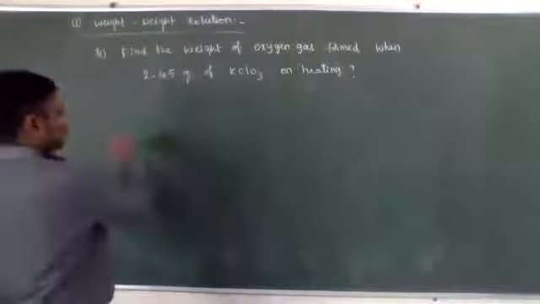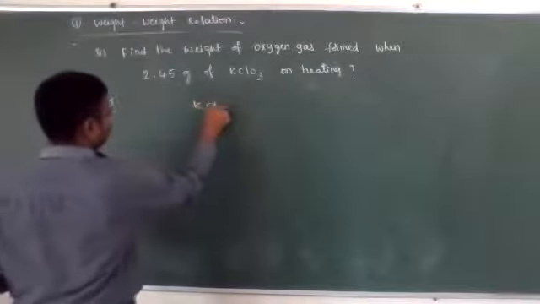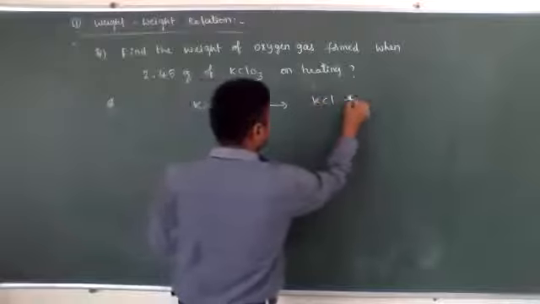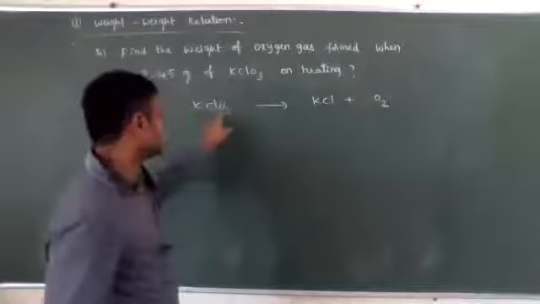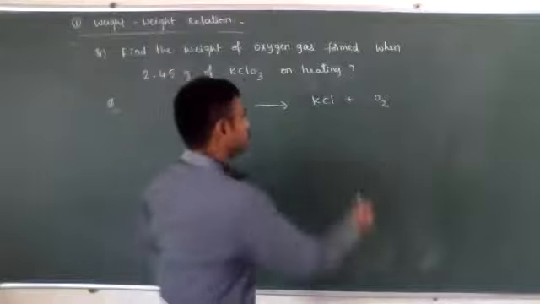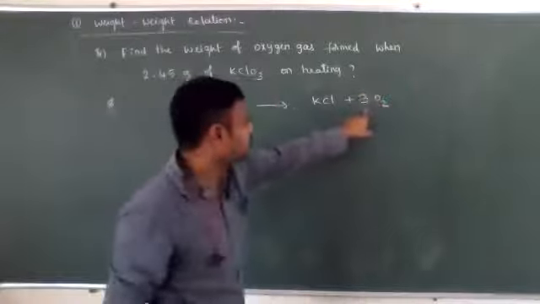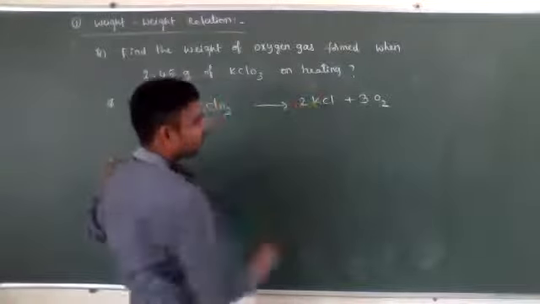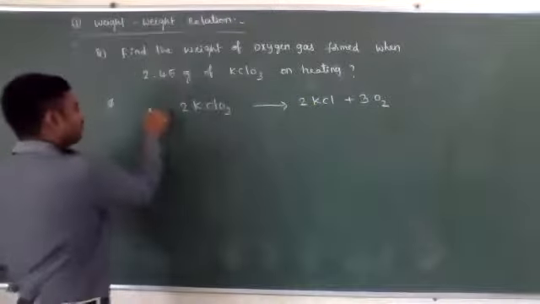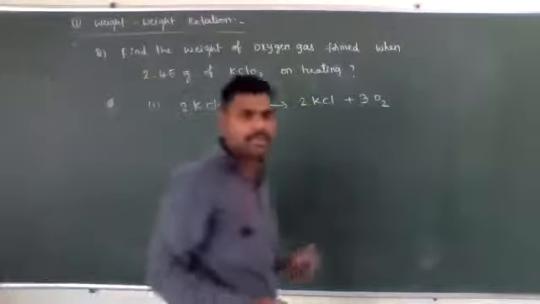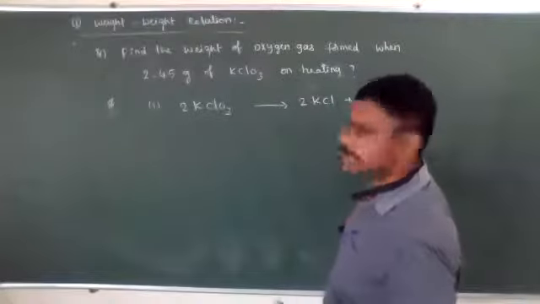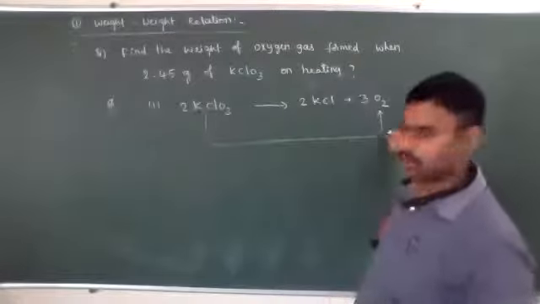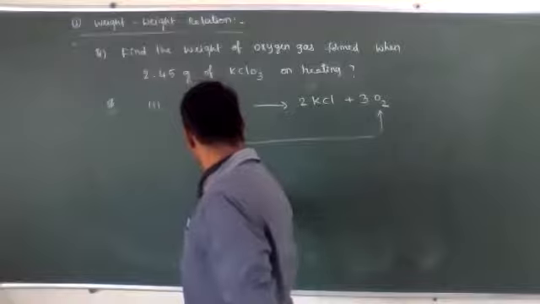What is the balanced equation? Here only one reactant is given. KClO3 on heating produces KCl plus O2. Now here 3 are present and 2. That's why 3 moles of O2 I will write. Now it becomes 6. Now it is 3, then 2. Then produce 2 KCl. This is the balanced equation. So the balanced equation is 2 KClO3 produces 2 KCl plus 3 O2. Now we need to find out the relation between KClO3 and O2. This is 2 moles. It is